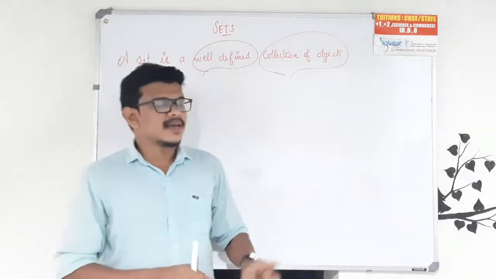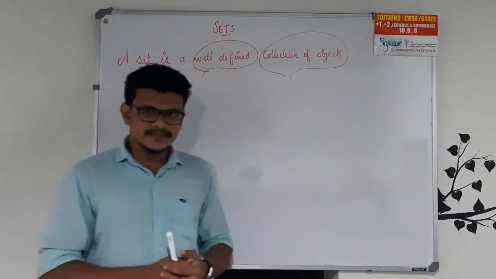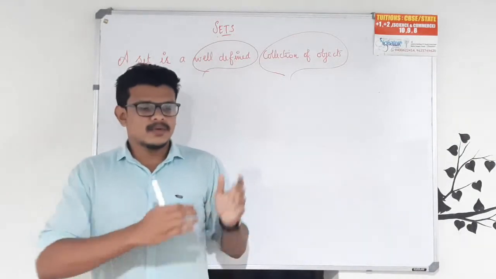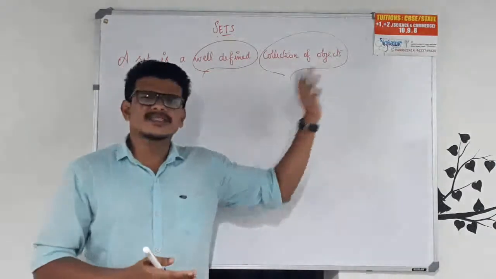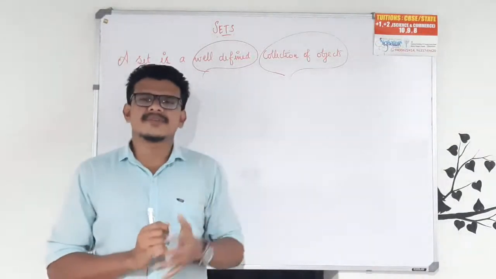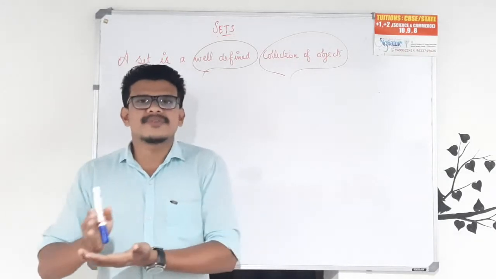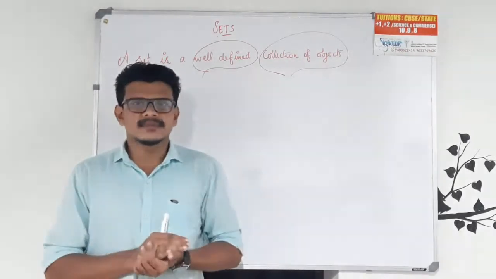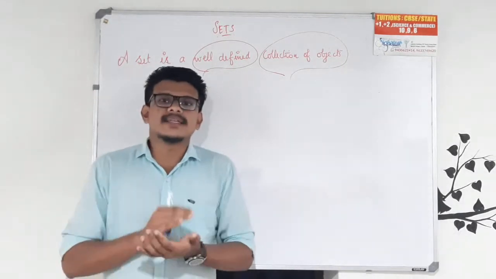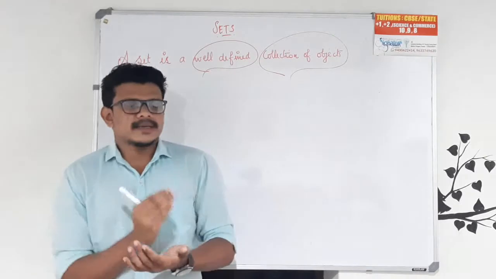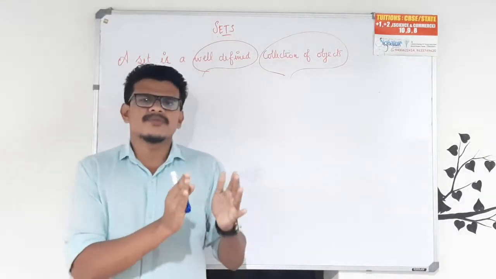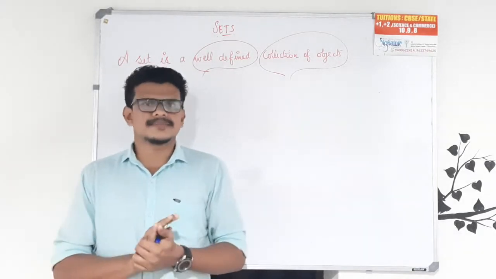And what is a set? A set should be well defined. A set is a well defined collection of objects. Everything I have mentioned is a collection of objects, no doubt about that, but only some of them are well defined. And what is meant by well defined? Suppose, consider an example: the best food in India, or the top 5 best actors in India.